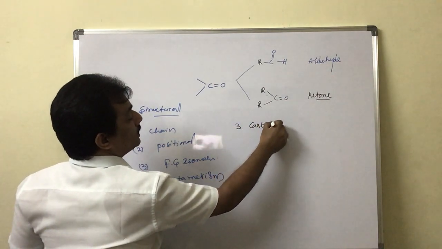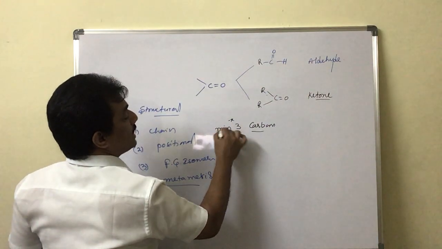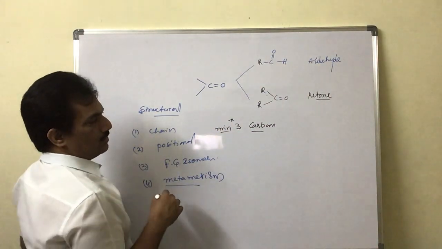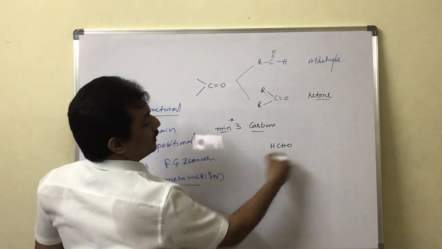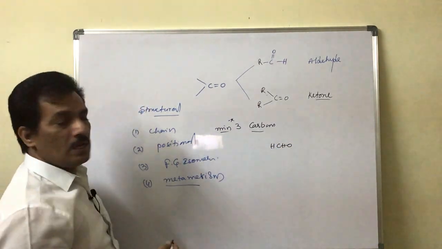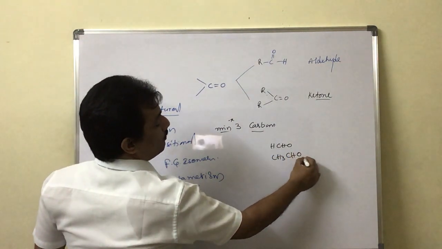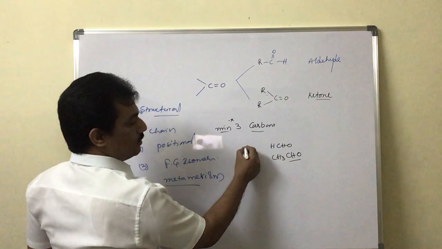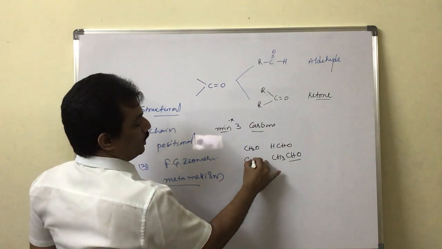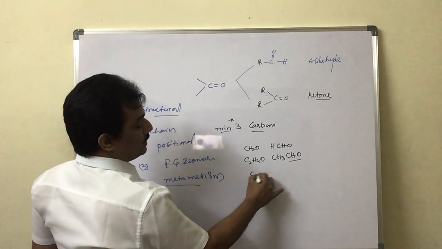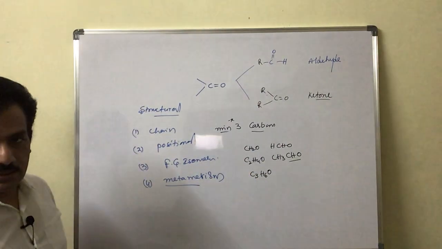Just remember, this is very important. Minimum 3 carbons. More than 3 is allowed, but minimum 3 carbons. With only 1 carbon, for example HCHO, it has no keto form. And in case it is CH3CHO, even then we can't find any keto form. It is CH2O, and this is C2H4O. And now C3H6O.